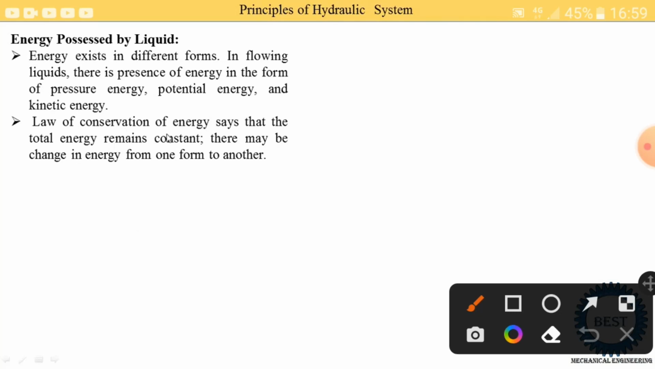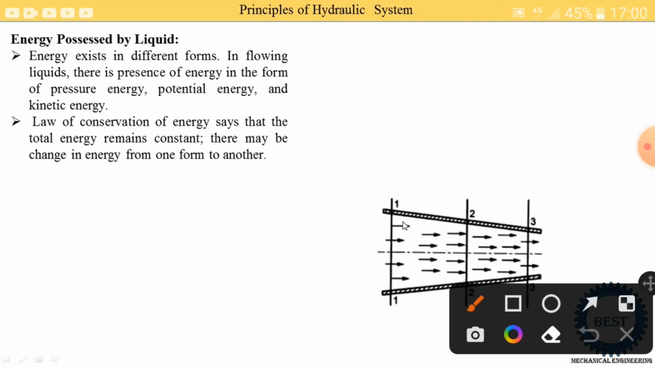The law of conservation of energy says that the total energy remains constant. There may be a change in energy from one form to another form. So we understand this sentence here; we take these sections. What they say is that the total energy at the different sections is the same, meaning total energy at section 1 is equal to total energy at section 2 is equal to total energy at section 3. Total energy is the same, but the different forms of energy change.